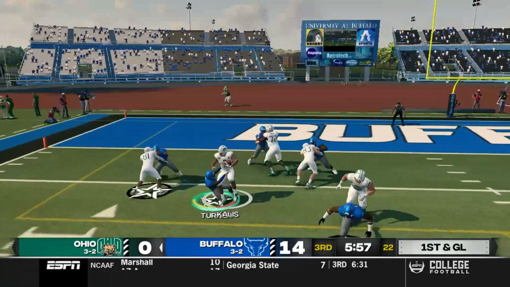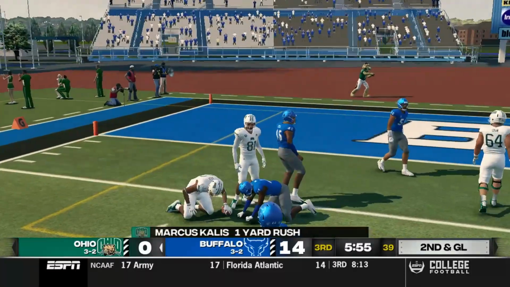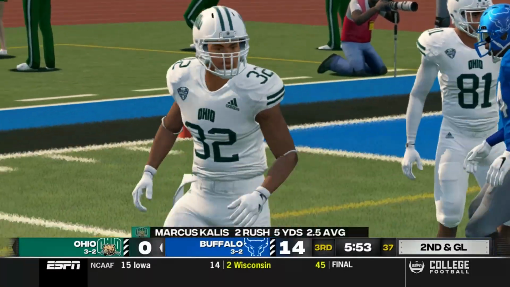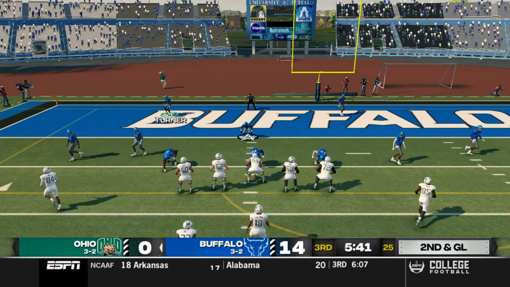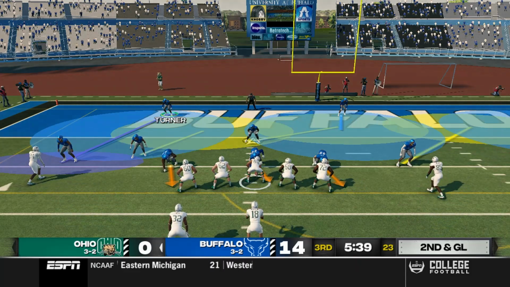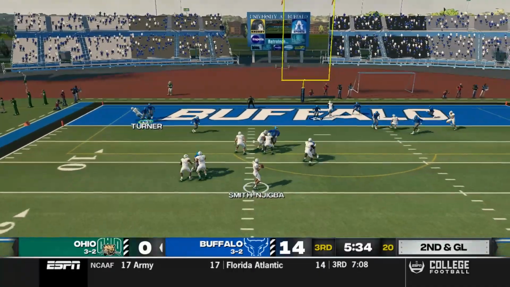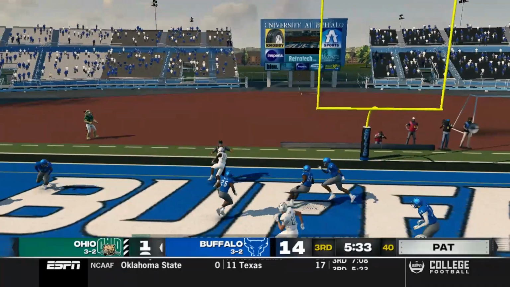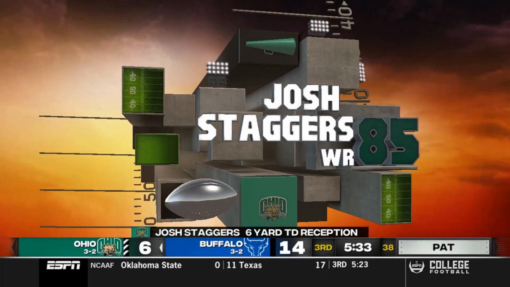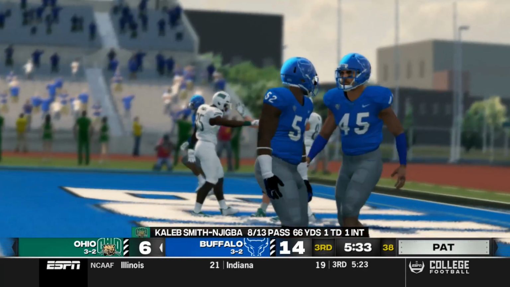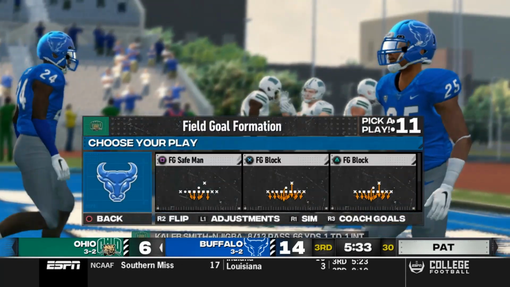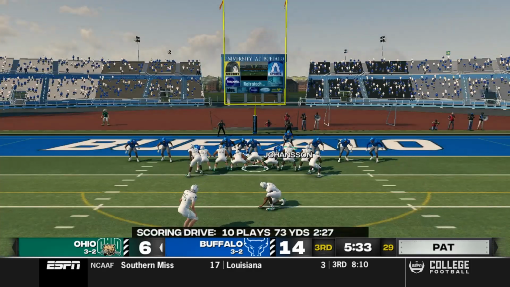Handoff goes to Kalis. J.R. Henry came through, and another tackle by Thomas Turner. The Bulls defense really seems to like to walk one of their safeties down near that line of scrimmage. After they struggled to defend the run earlier in the season, it seems like that's their solution. And touchdown, Josh Staggers. Smith-Njigba to Staggers to give the Bobcats their 1st points of the day.